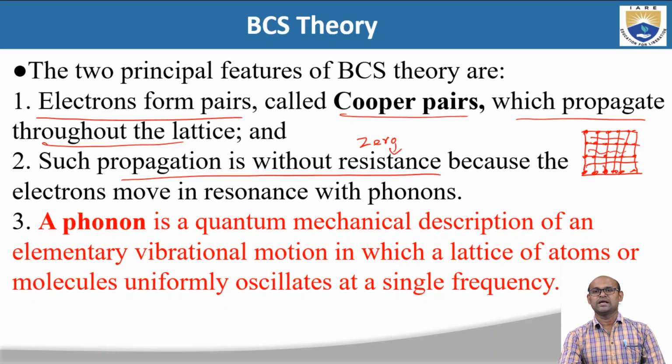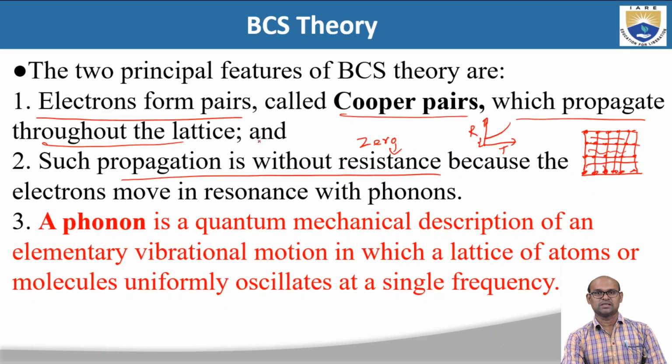When we discussed resistivity in conductors with temperature, we found that as we lower the temperature, the resistivity or resistance decreases. But even at absolute 0 Kelvin, the resistance is not zero. There is some residual resistance, and this residual resistance comes from the scattering of electrons.